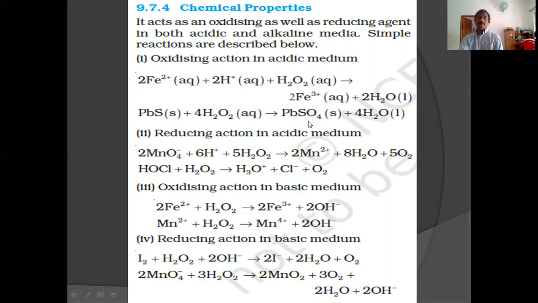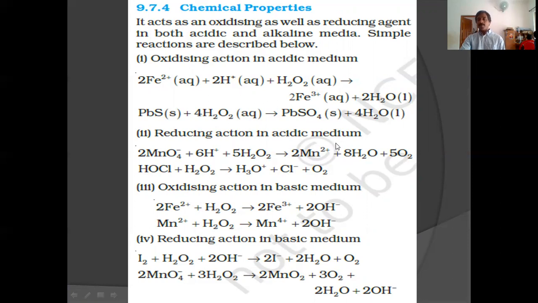So in lead paintings, a blackish color will appear after a period of time. In order to regenerate the original color, if you wash it with hydrogen peroxide, you will get the original color. The reaction is this one: PbS plus 4 H2O2 gives PbSO4 plus 4 H2O.